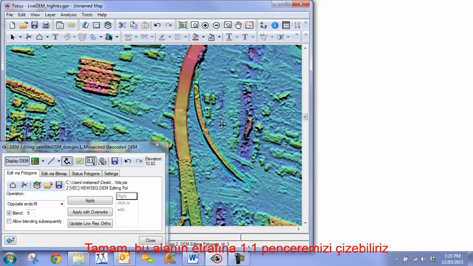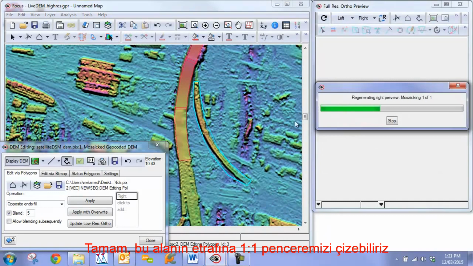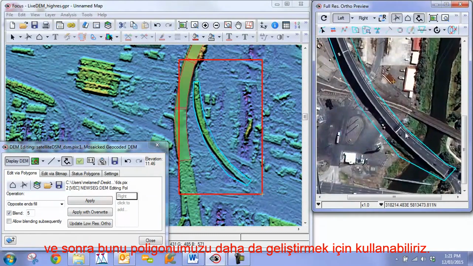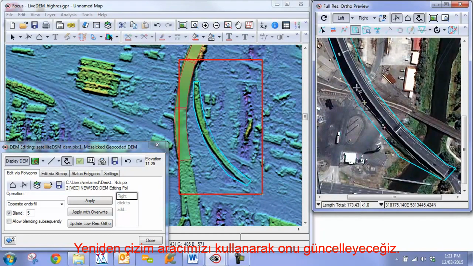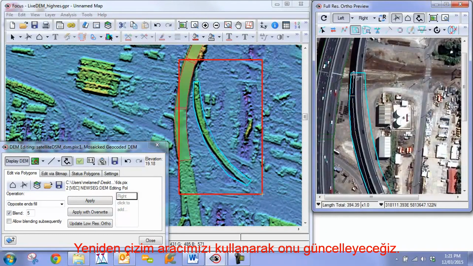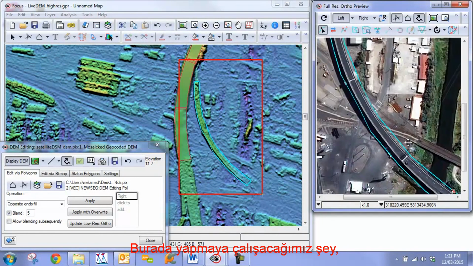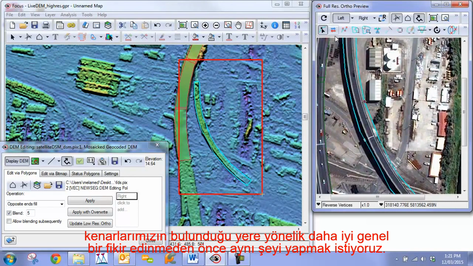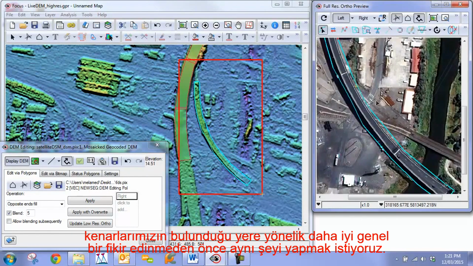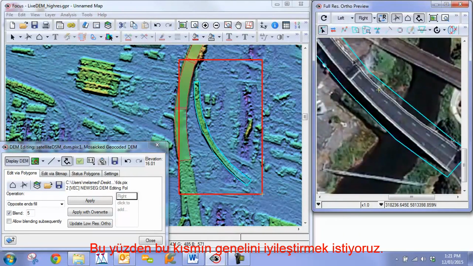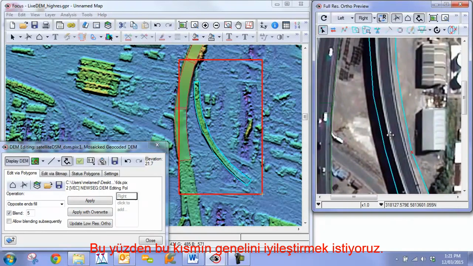Okay, we can draw our one-to-one window around this area, and then we can use this to further improve our polygon. We're going to take our redraw tool and update it. Just improve this. Really what we want to do here is the same thing as before. We want to get a better overall idea as to the location of our edges. If we flicker back and forth here, we can see that we have some messiness along our edges. So we want to improve that part overall.